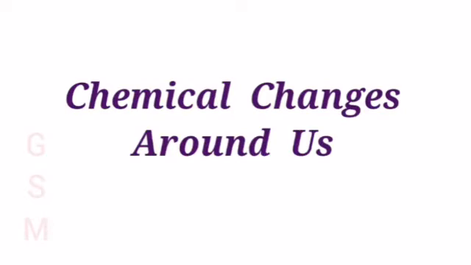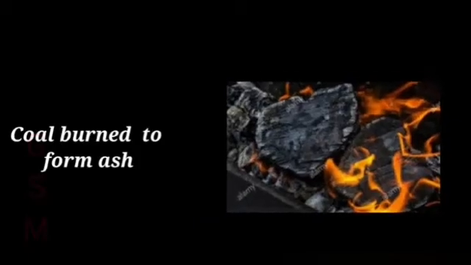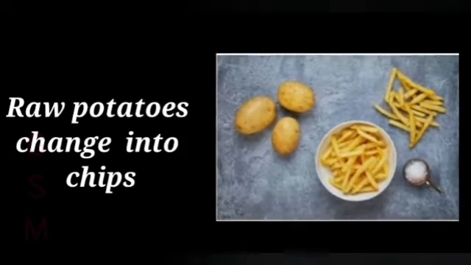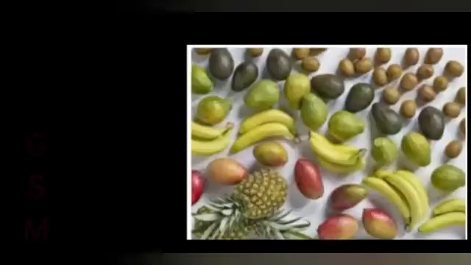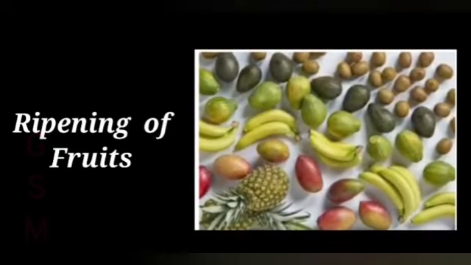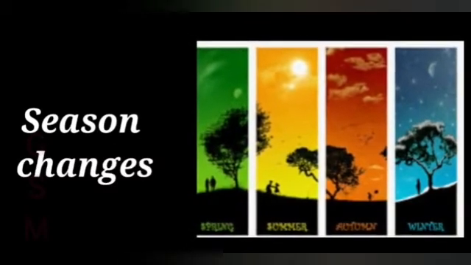So, many changes take place around us. Our nails and hair grow longer, we grow taller, and our body weight increases as we grow. Coal burns to ash, and glass breaks into pieces. Raw potatoes are made into potato chips. Fruits are ripened, and seasons change. These are the changes happening in our daily life, right?